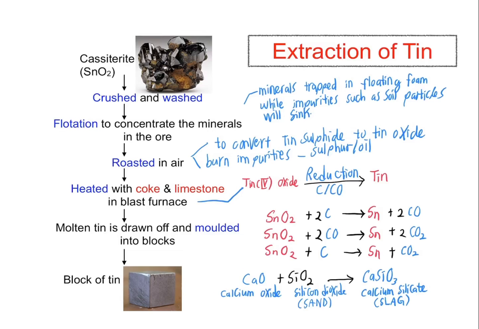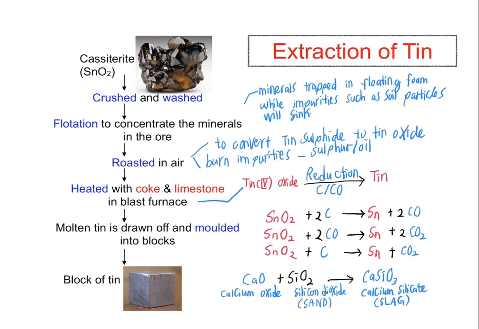The minerals will then float on top while impurities such as soil particles will sink at the bottom. The concentrated minerals will be roasted in air to convert tin sulfide to tin oxide, and impurities such as sulfur, carbon, and oil will be burned off.